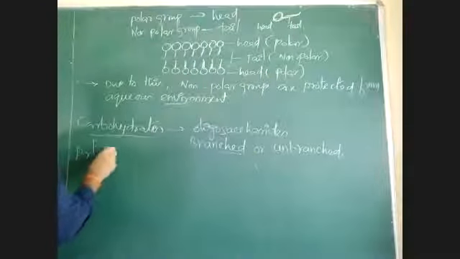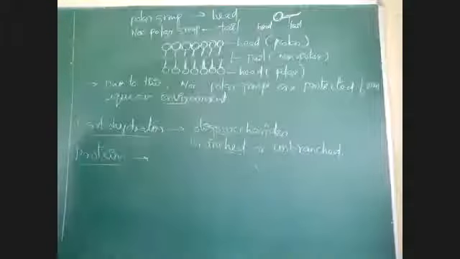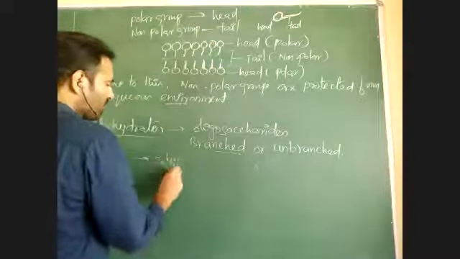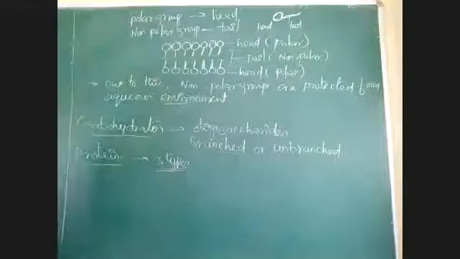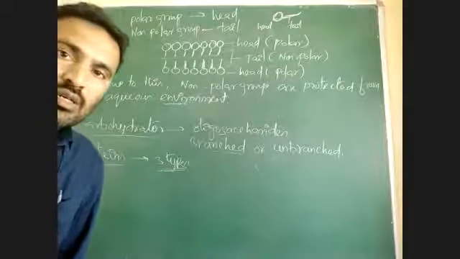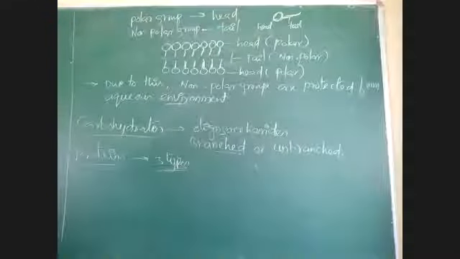Simply, that's all. Coming to proteins, what are the proteins present in the plasma membrane? The plasma membrane has proteins. The proteins present in the plasma membrane are of three types based on their function. Based on the function of the protein, there are three types.